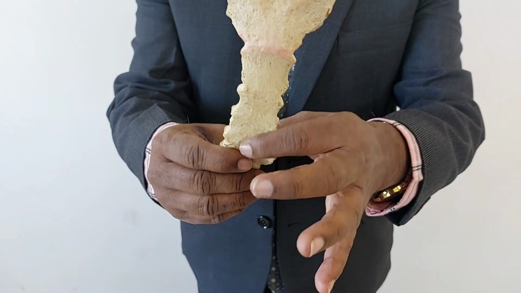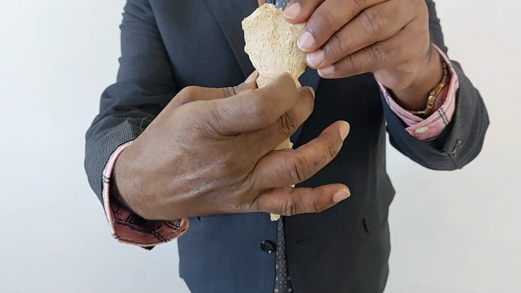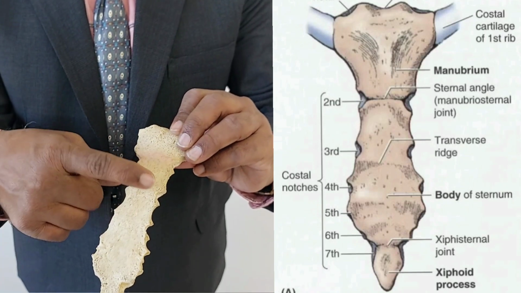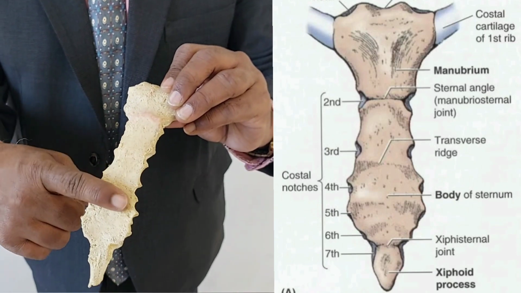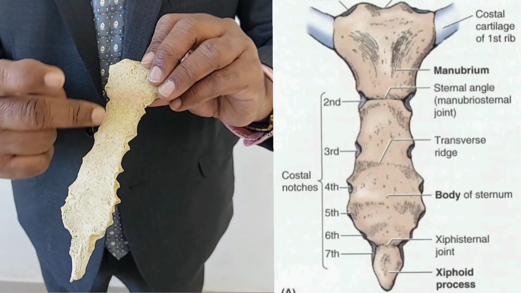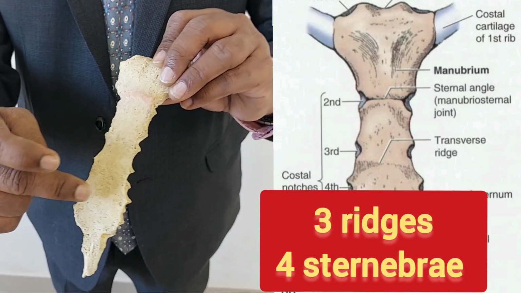The sternum, if you see, is broader in the lower part and narrower in the upper part. And it has three ridges. These three ridges divide the body of the sternum into four sternebrae. This is one sternebra, first, second, third, fourth. So there are four sternebrae and three ridges anteriorly.